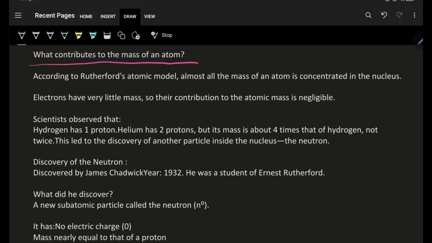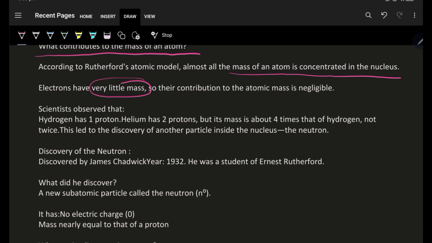In Rutherford's atomic model, in the alpha ray scattering experiment, we have seen that the mass of an atom is concentrated in the nucleus. Electrons have very little mass. So if the mass is concentrated at the nucleus, then what are the entities that contribute to the mass of the atom? Whatever is present in the nucleus of an atom contributes to the mass of the atom.